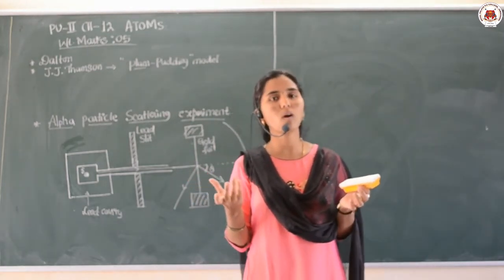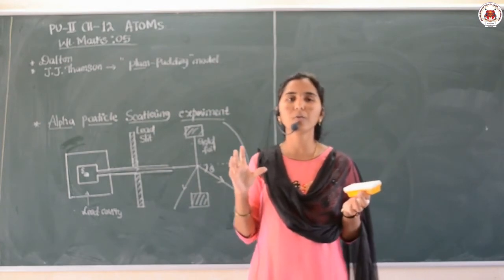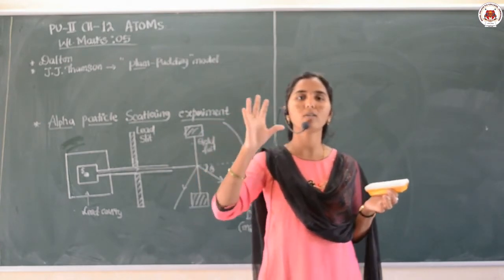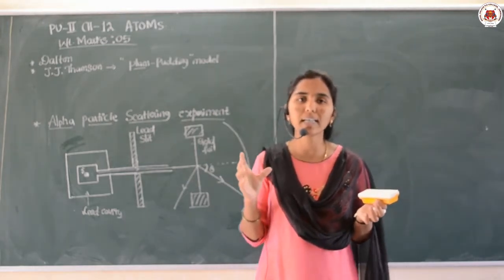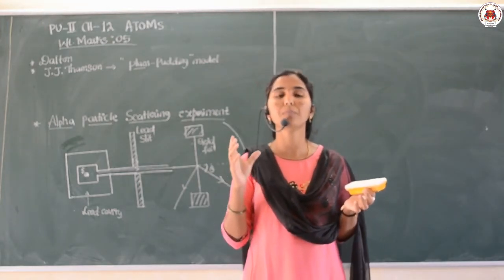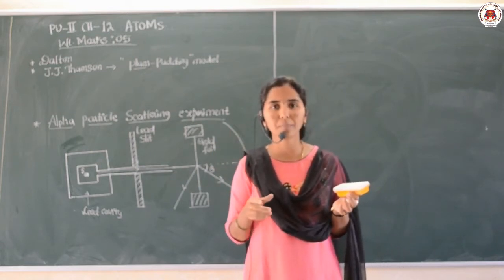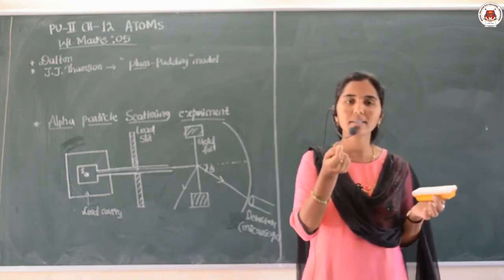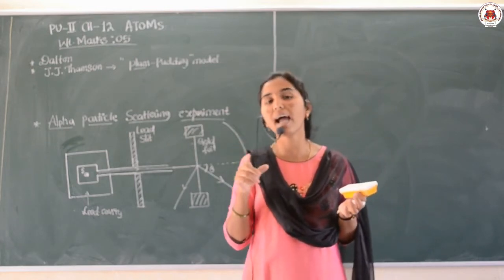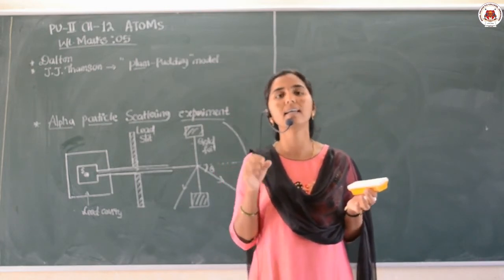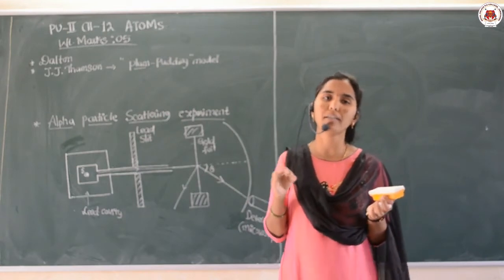When you observe a watermelon, you can consider the red part of that fruit as the positively charged particles which are distributed in the watermelon, and the black seeds which are present inside we can consider as the negatively charged particles.